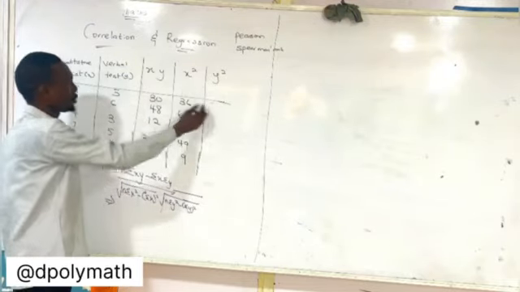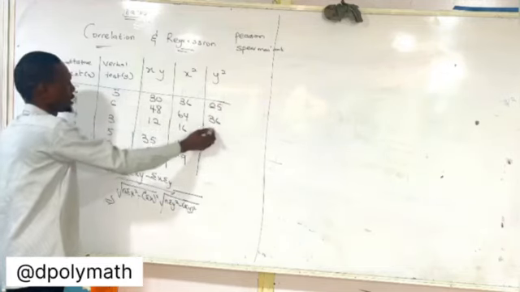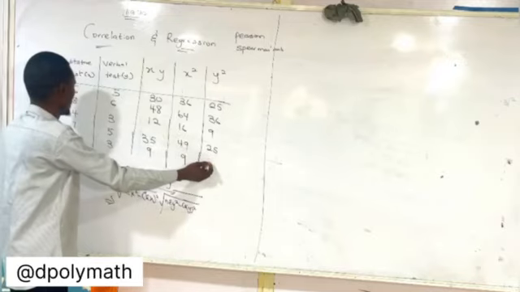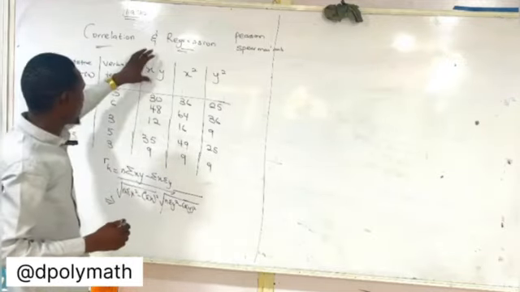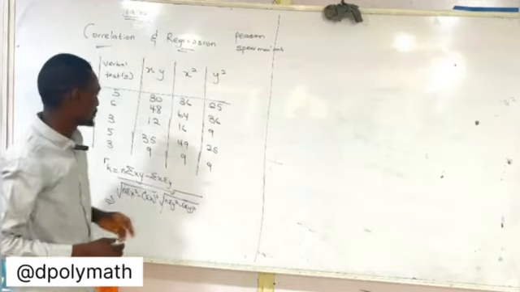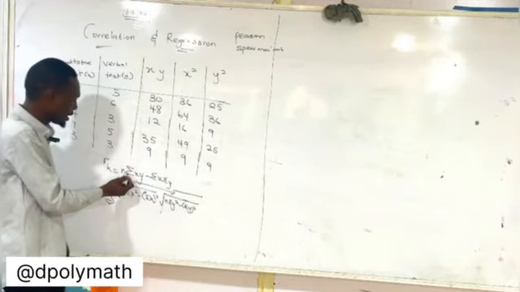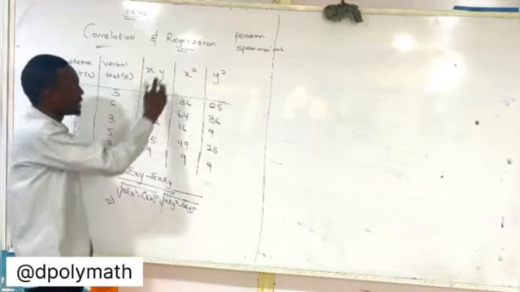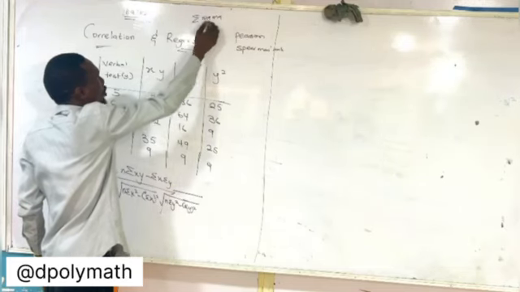So 5 squared is 25, 6 squared is 36, 3 squared is 9, 5 squared is 25, and 3 squared is 9. So once I have this, I have my xy, x squared, y squared. Now I'm going to find the addition. That is what this sign is. This thing that looks like E is actually called sigma. It means summation.